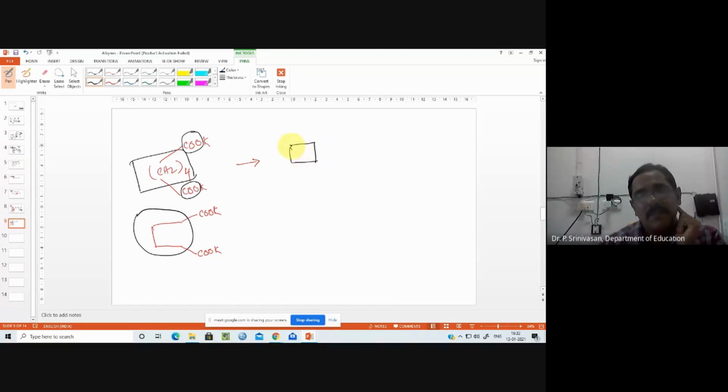What is the name for this? Cyclobutane. That's correct. That's why I have drawn it like this. You see here, this part will be moving as carbon dioxide, this part will be moving as carbon dioxide, and here a radical will be formed, and this is the intermediate. The first and fourth carbon will be the intermediate. From here, the radical joins very fast to give the product. Okay, this is cyclobutane.